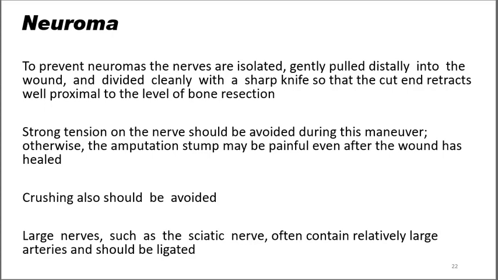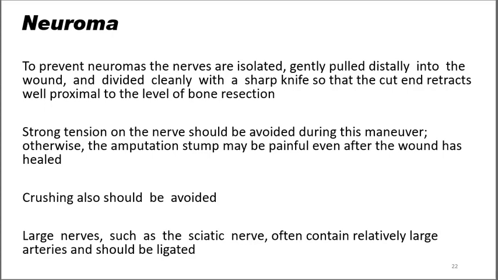So the neuroma formation, as you see, is inevitable even after advances in the surgical methods, and therefore this management of transection of nerves remains in practice, where the nerves are being pulled gently distally, and they are cut with a sharp knife, and the cut end retracts proximally to the level of the bone resection.